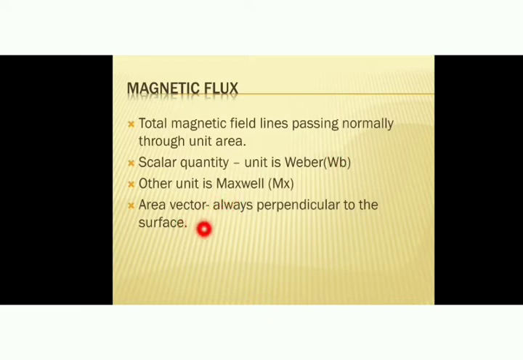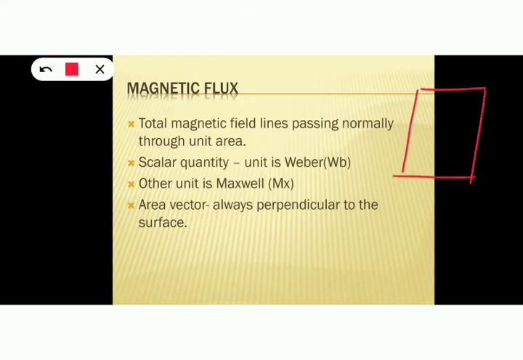And another concept is that of area vector. This area vector will always be perpendicular to the surface. We have already studied area vector in our first chapter while explaining Gauss's law. So, if you consider a conductor like this, what will be the direction of area vector? The direction of area vector will be perpendicular to its plane. Okay, this will be the direction of area vector.